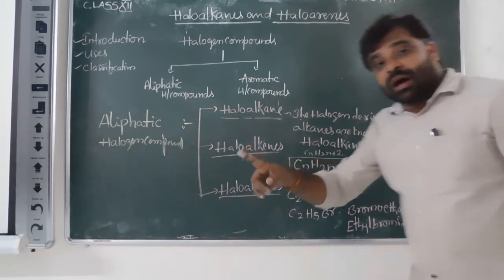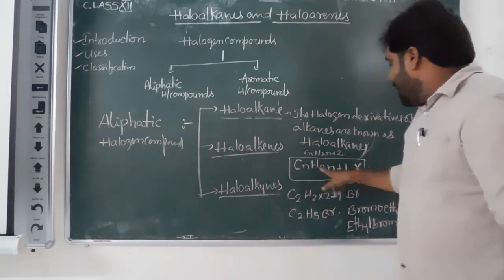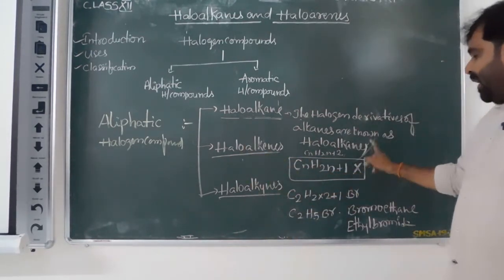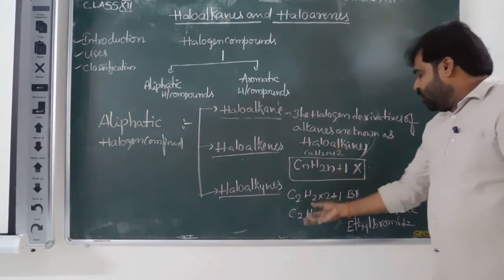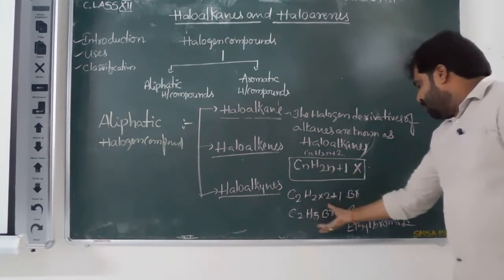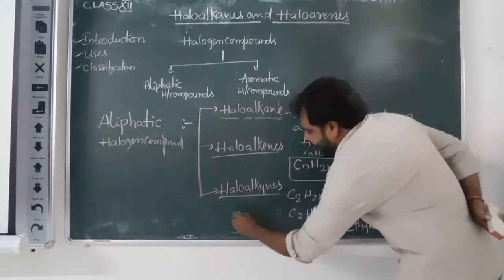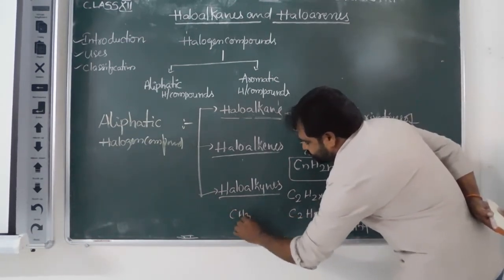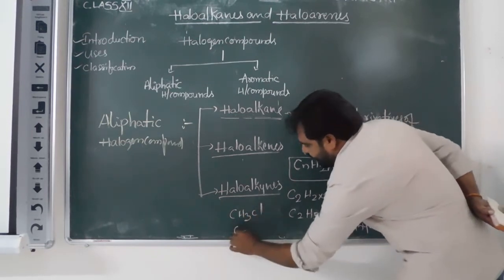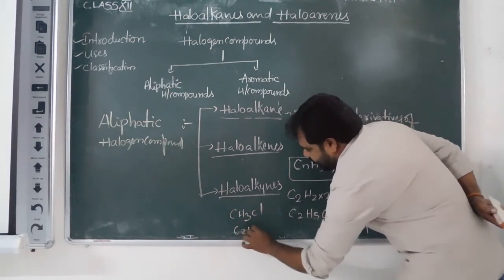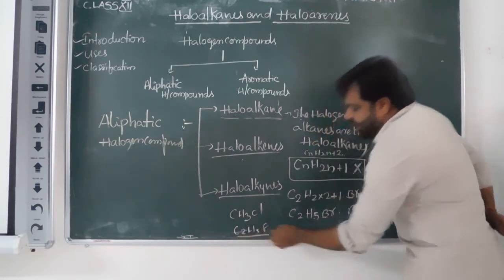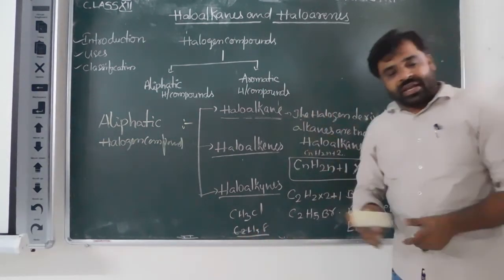The general formula of the haloalkanes is CnH2n+1 into X. According to this formula, we can get the formula of bromoethane. Next examples are chloromethane, CH3Cl, and C2H5F, fluoroethane. These are the haloalkanes.